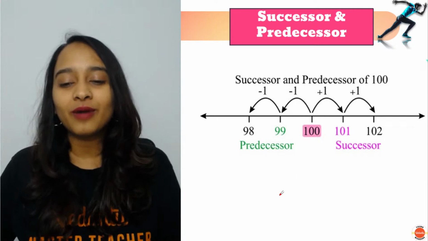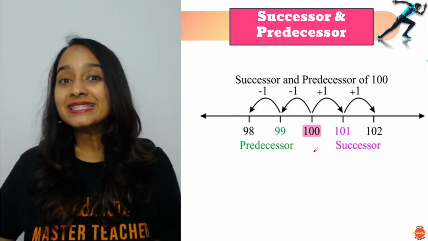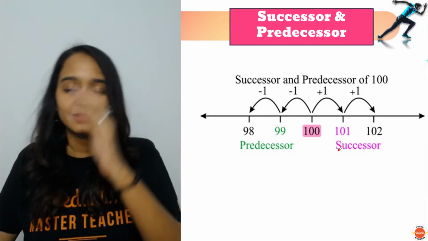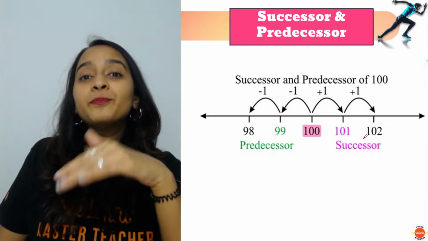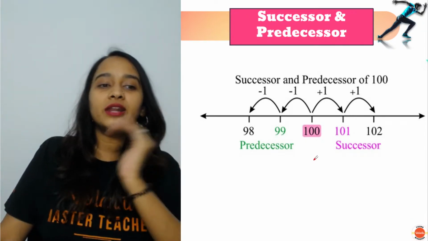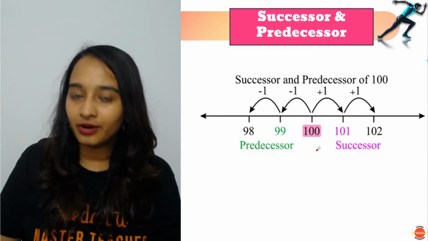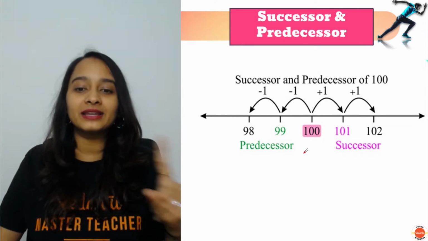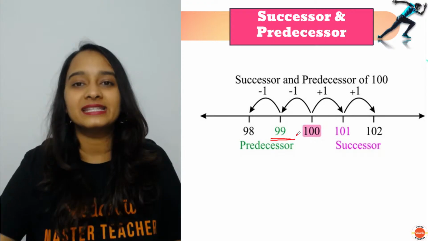For example, you have the number 100. So what is the successor of 100? 100 plus 1. So that is 101. What is a predecessor? A number which comes before a number. For example, you have a number 100. So what is the predecessor of 100? 100 minus 1, which is 99.